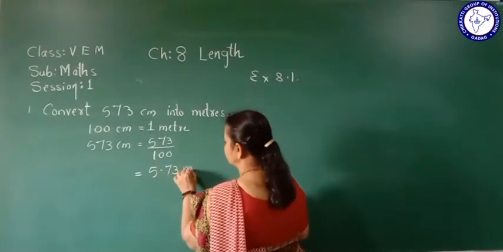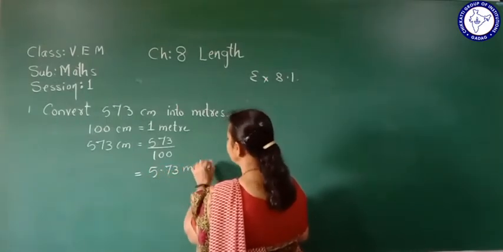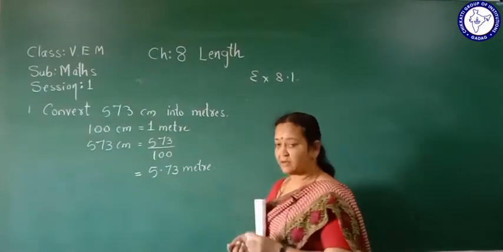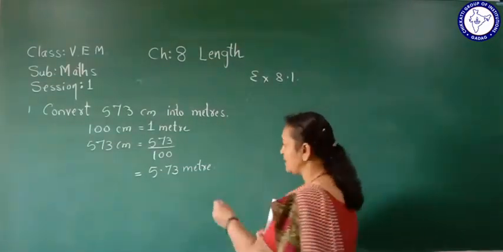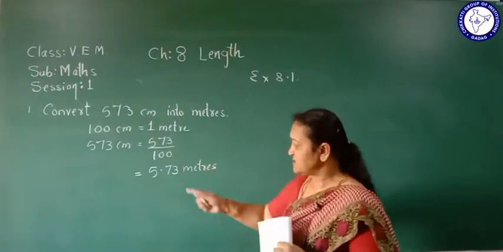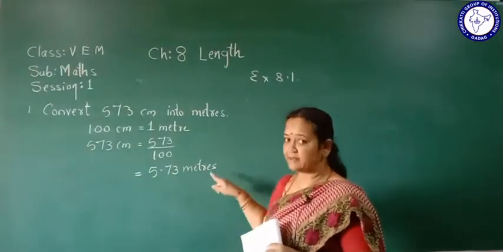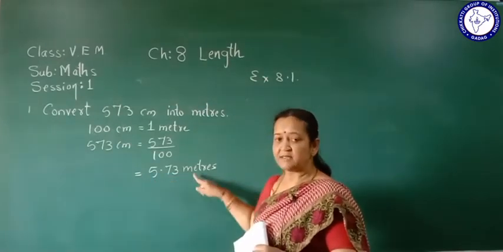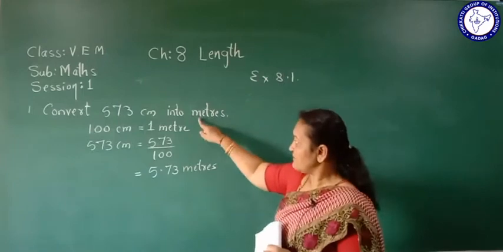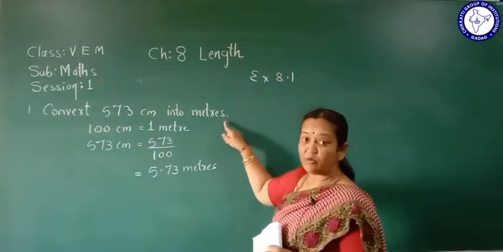So this is 5.73 meters. It is told to write in meter, only meter. It is not told to write in meter and centimeter. Actually this is 5 meter 73 centimeter, but our answer should be only in meter.